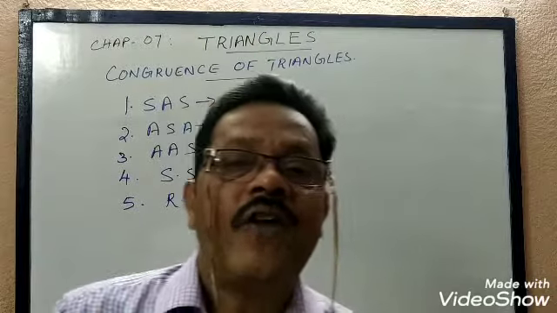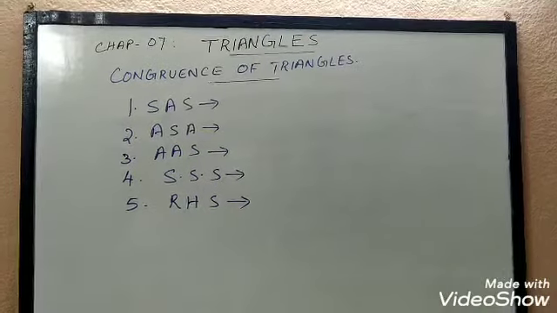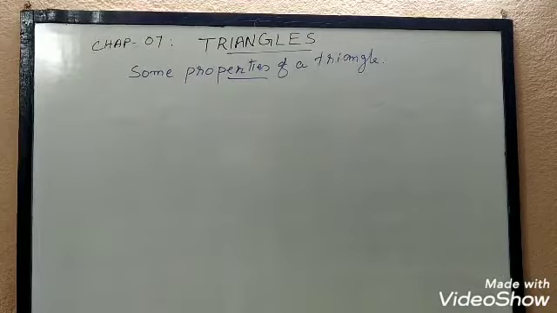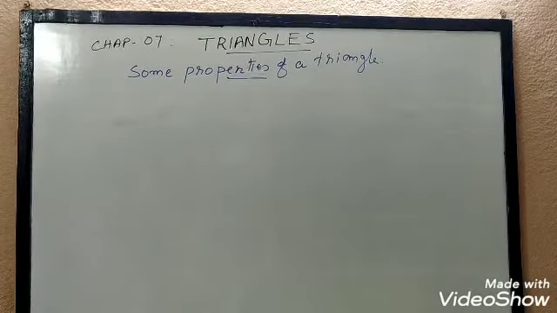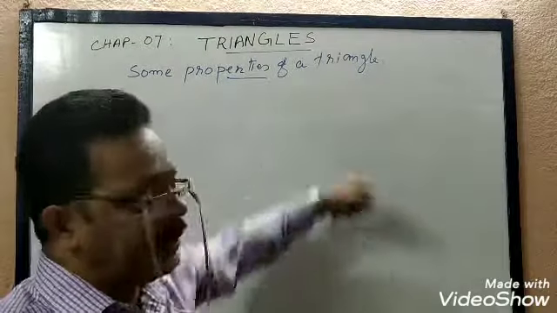So these are the 5 conditions to satisfy the congruency of a triangle. That is, we can prove that two triangles are congruent if any two sides and included angle are equal, or any two angles and one side is equal, or if their three sides are equal, or in a right angle triangle the hypotenuse and a side are equal. Based on the criteria of congruency, we can show some properties of a triangle.